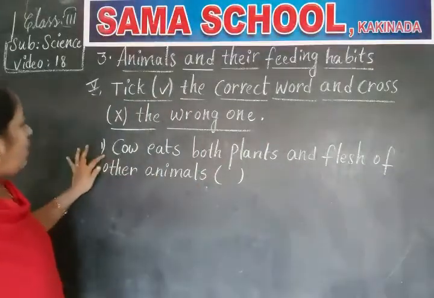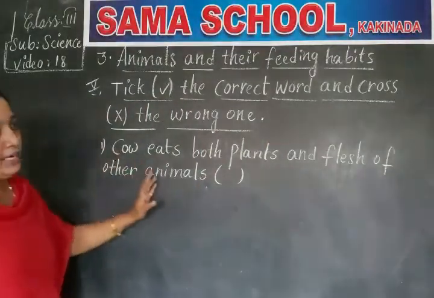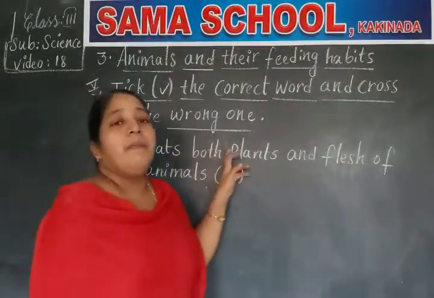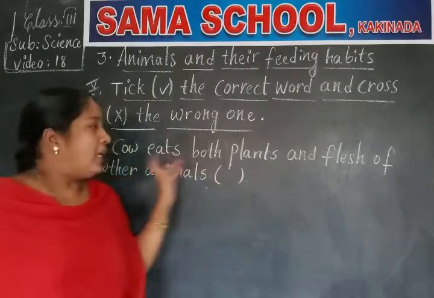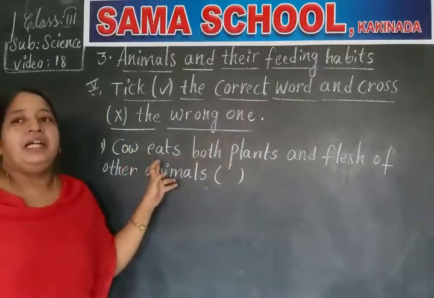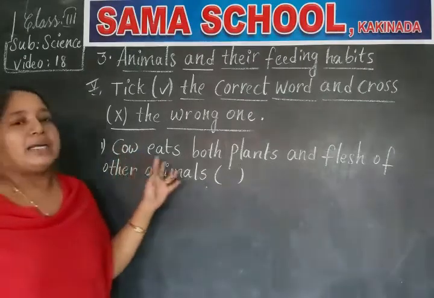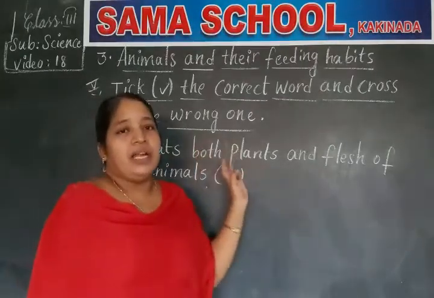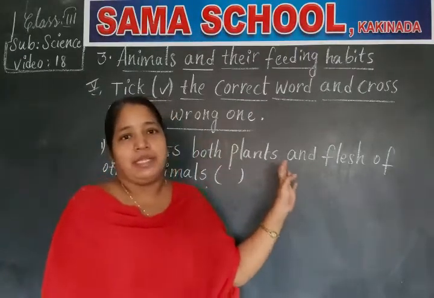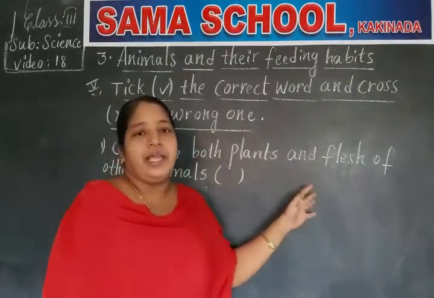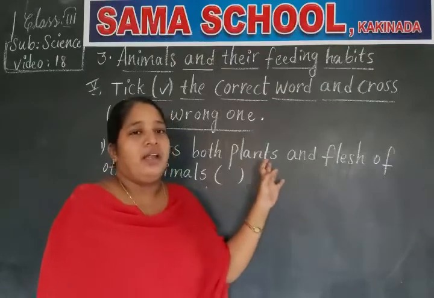So, does a cow eat both plants and flesh of other animals? No. Cow is an example of a plant eating animal. That means it eats only parts of plants, fruits, vegetables and so on. It will not eat the flesh of other animals like tiger, lion, cheetah, leopard.